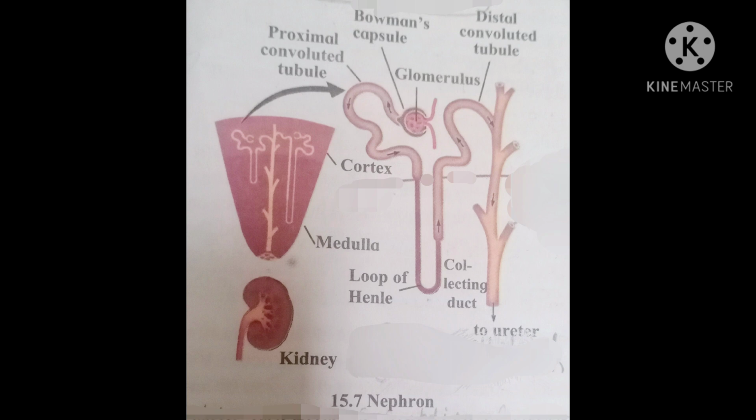Each nephron has a cup-like thin-walled upper part called Bowman capsule. The network of capillaries in it is called glomerulus. The urea produced in the liver comes into the blood.